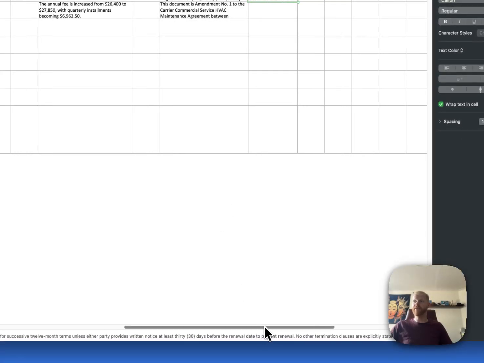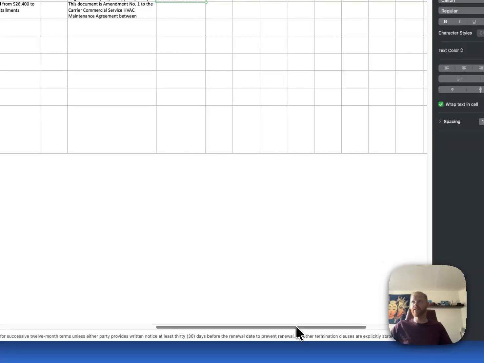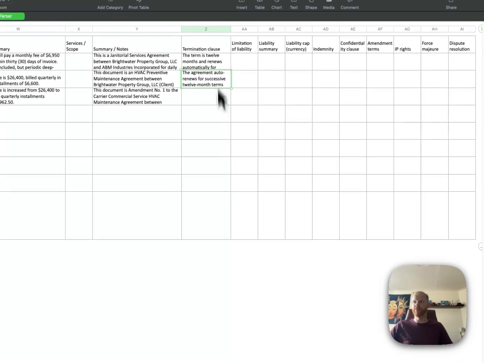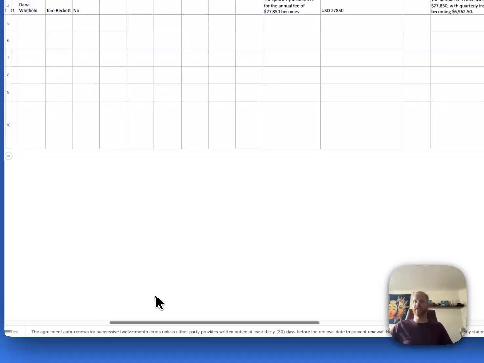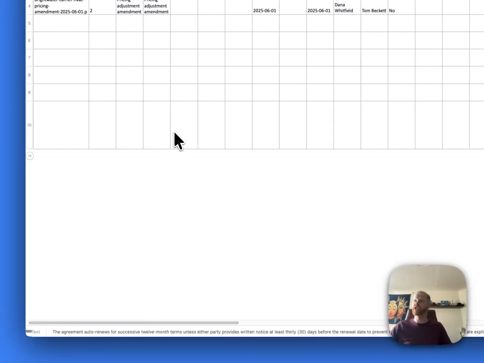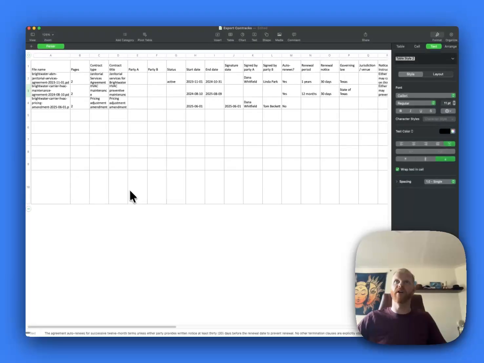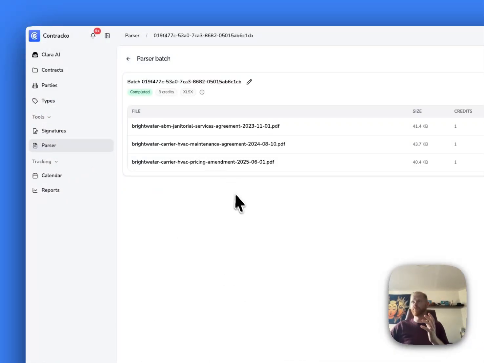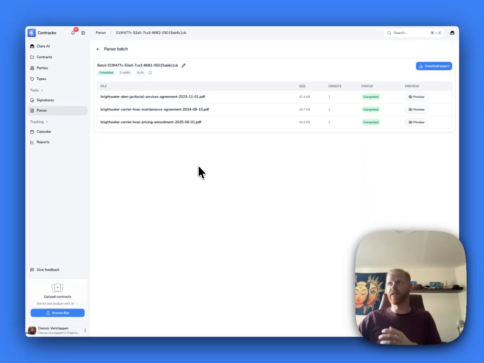So if the information is in the contract, these fields will be filled, and you can quickly analyze in one sheet all important data across these different contracts. So it's fairly handy to upload them here in Contracko and quickly download that export. So if you're managing a lot of different contracts and you want a quick overview, this is the way to